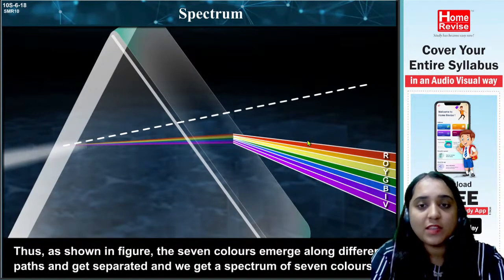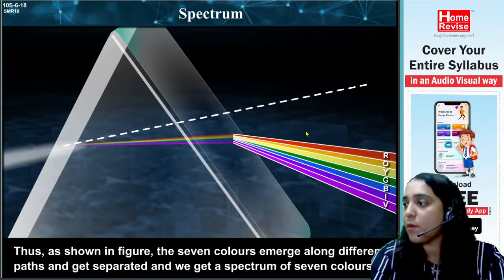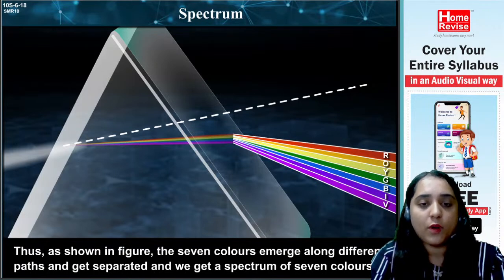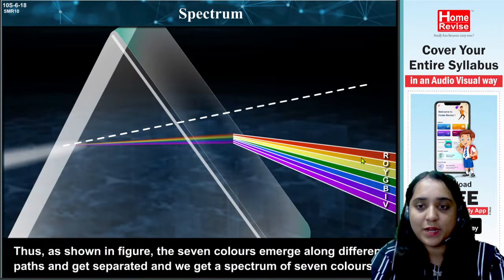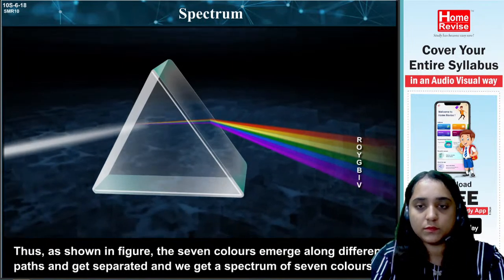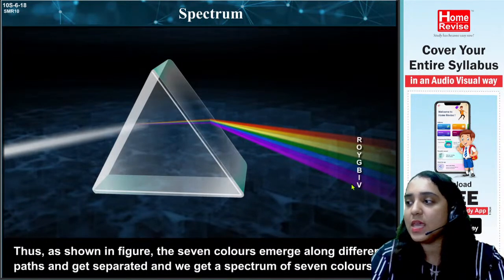Because red has the maximum wavelength and violet has the minimum: maximum of 700 nanometers for red and 400 nanometers for violet. So this has been spread into the 7 colors, which is also called VIBGYOR. Each letter stands for a different color name. The 7 colors emerge along different paths and get separated, and we get a spectrum of 7 colors. Basically, you can see the spectrum of the 7 colors.